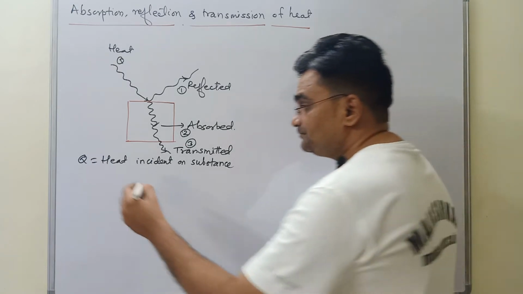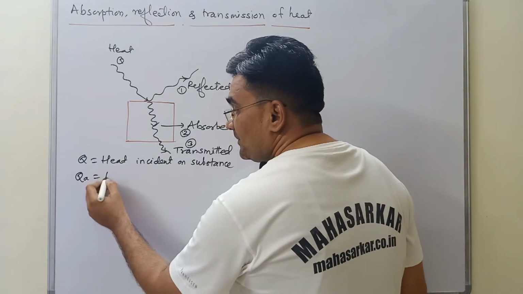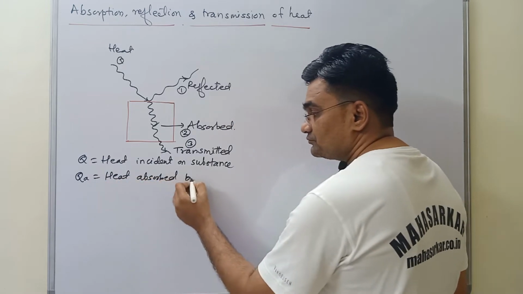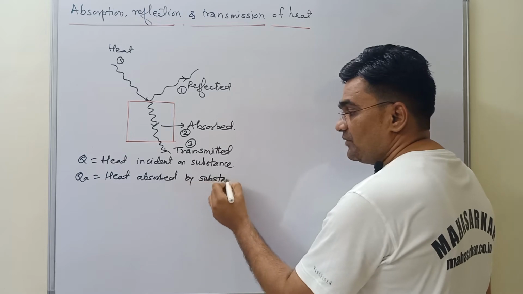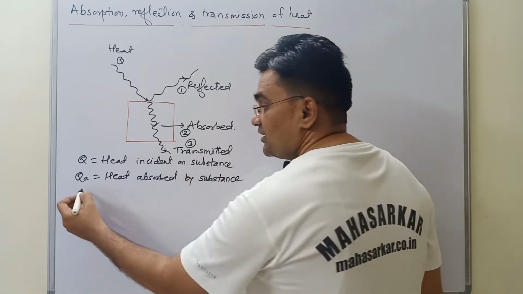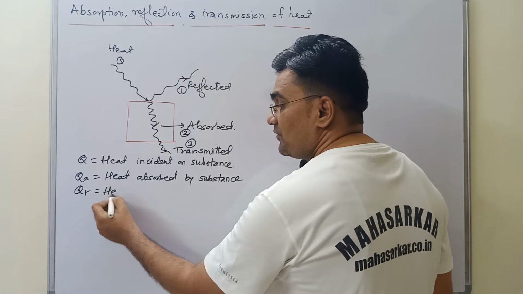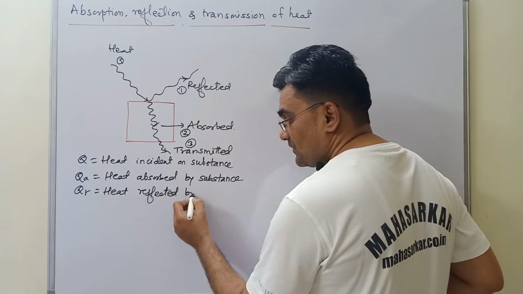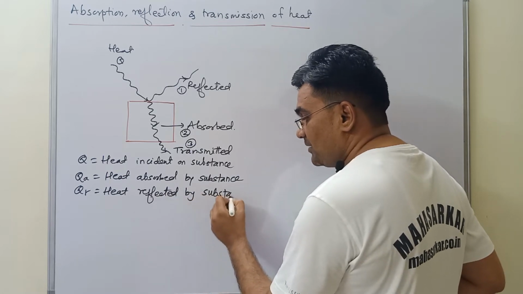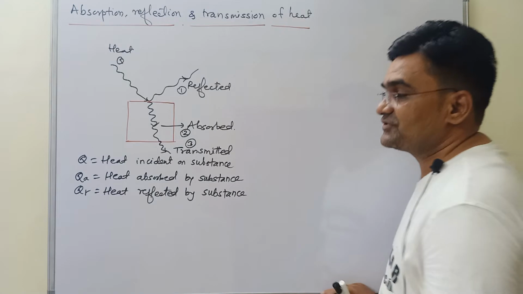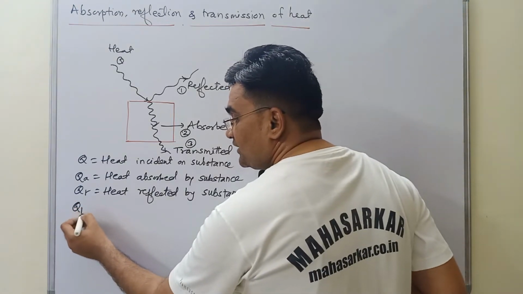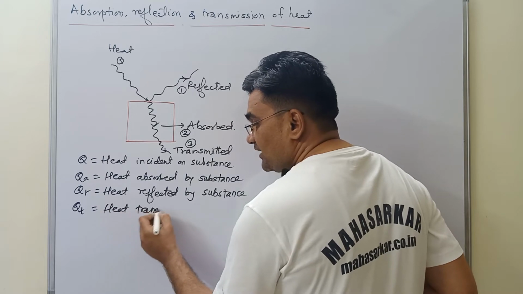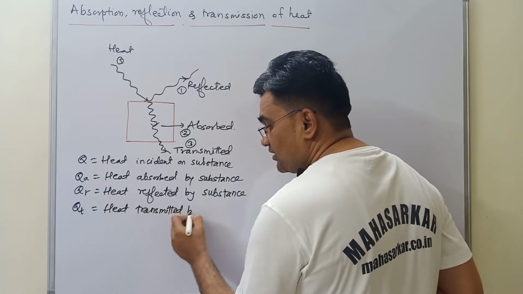So let QA be the amount of heat absorbed by the substance. Say QR is the amount of heat reflected by the substance. And say QT is the amount of heat transmitted by the substance.